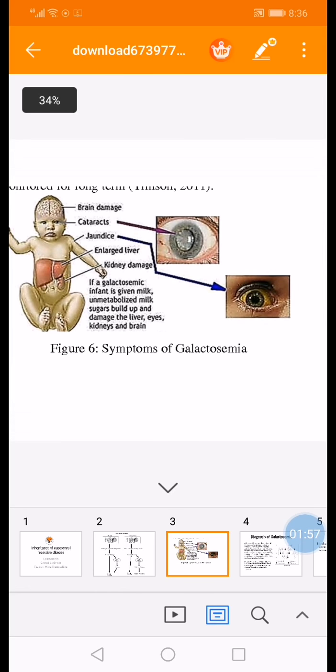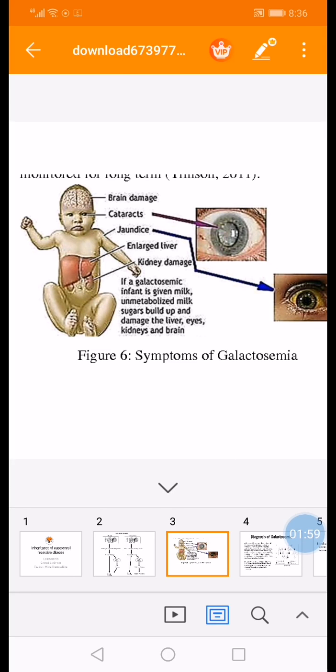What are these health problems? Infants having galactosemia have brain damage due to the accumulation of galactose, they have cataracts in the eyes, jaundice, an enlarged liver, and they suffer from damage to their kidneys. So because of that, their fate is death if they remain untreated.